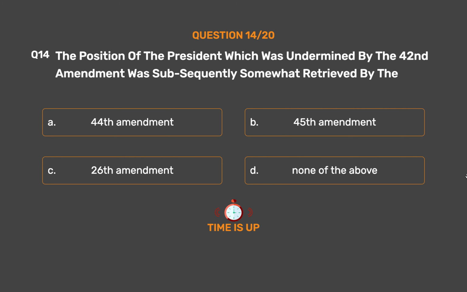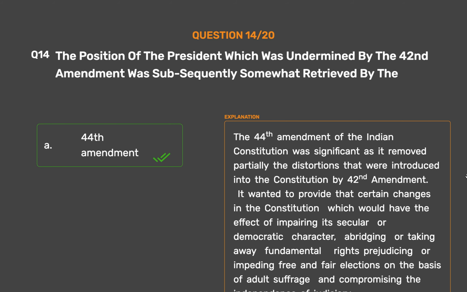The correct answer is option A. 44th Amendment. The 44th Amendment of the Indian Constitution was significant as it removed partially the distortions that were introduced into the Constitution by 42nd Amendment. It wanted to provide that certain changes in the Constitution which would have the effect of impairing its secular or democratic character, abridging or taking away fundamental rights, prejudicing or impeding free and fair elections on the basis of adult suffrage, and compromising the independence of judiciary.